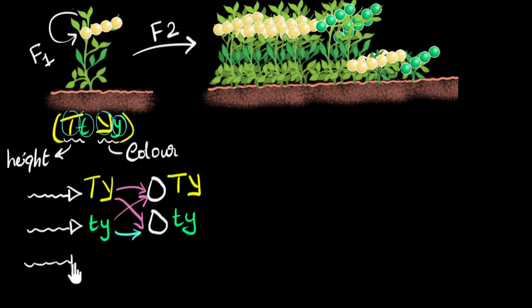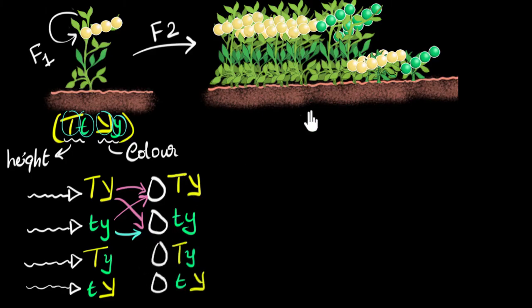For example, I can now have a sperm which gets the height trait from the dad, but might get the color trait from the mom if they are not packaged. This is a possibility. And similarly, another sperm might get the height trait from the mom, and it might get the color trait from the dad. And of course, the same for the eggs as well.